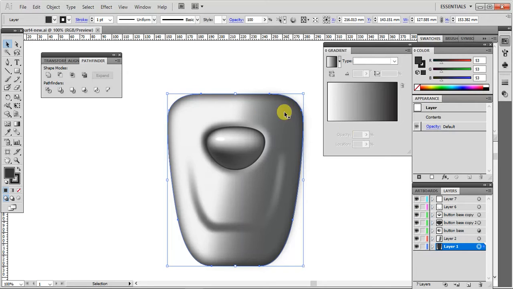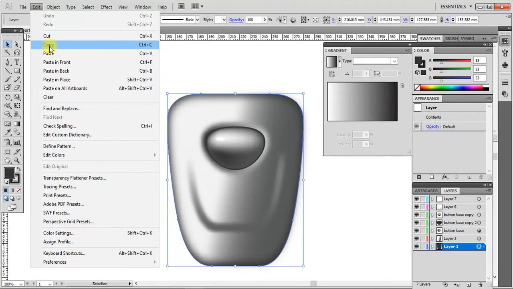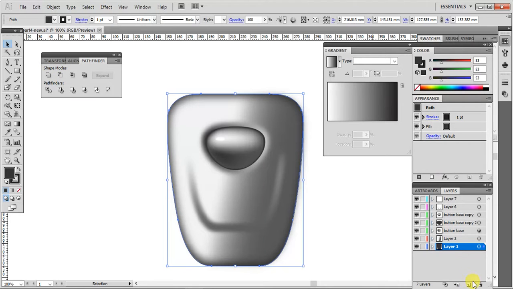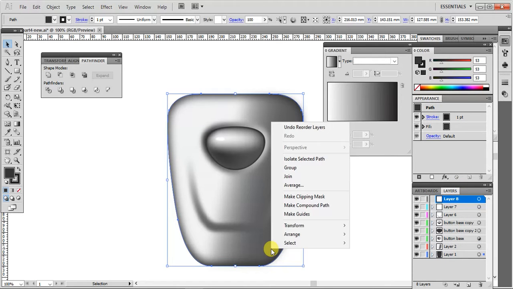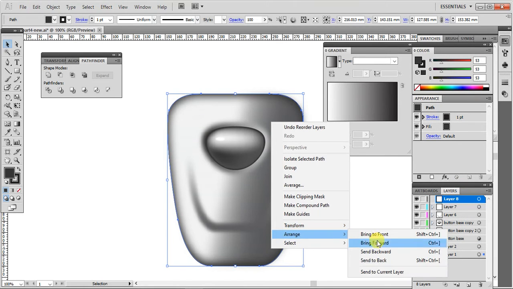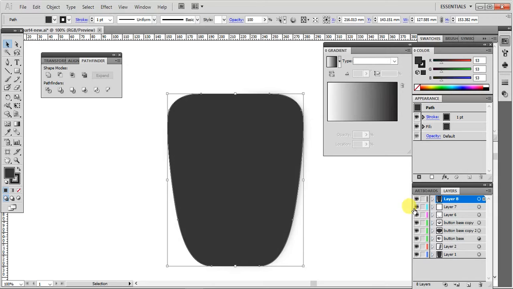Let's select the main shape and make a copy of it. Okay, and I'm going to create a new layer and place that shape in the new layer. Let me hide the rest of the layers.